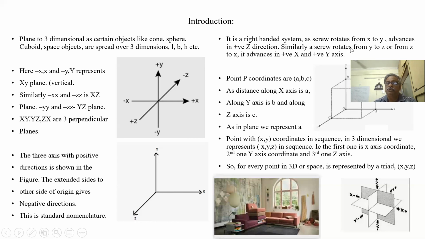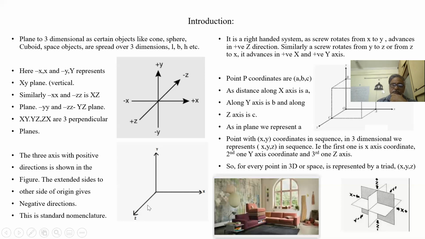So similarly, a screw rotates from Y to Z, from Z to X, it advances in X and Y axis. If I rotate like this anti-clockwise, it is advancing. Screw will come out. If we rotate from Z to X, it will come out in Y axis. So if you say this is a wall, I am tightening a screw here. So I have to tighten like this.